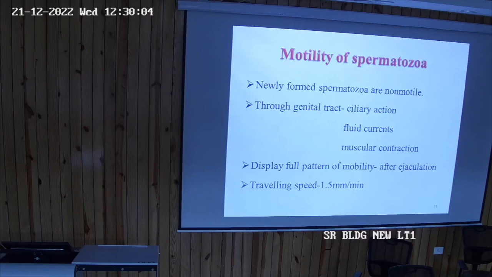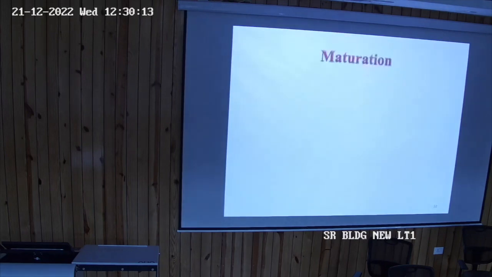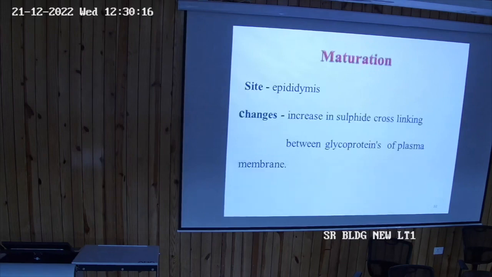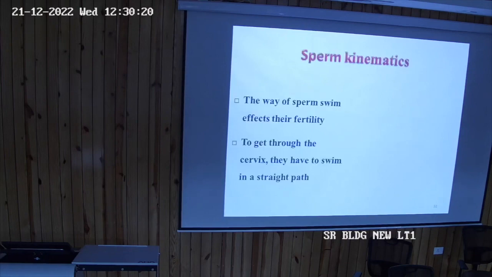They pass through the genital tract by muscular contractions of the tract and through fluid current, and their traveling speed is 1.5 mm per minute. They gain motility in the epididymis by slinking, and when they pass through the tract, they pass in a straight line. When they travel, this motility is in a straight line instead of going zigzag.